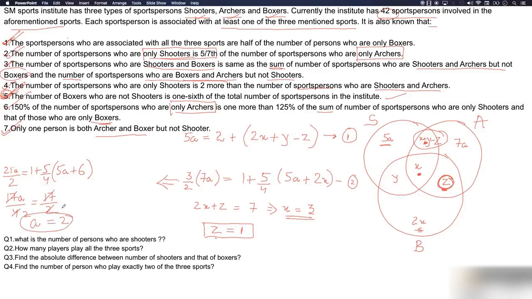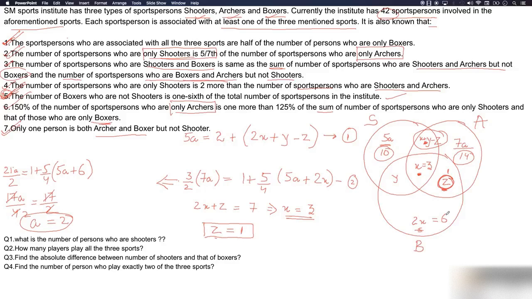We got the value of a, means we got this. This is 10. This is 14 now. This we have already got, which is 1. x we have got as 3. 2x is 6.